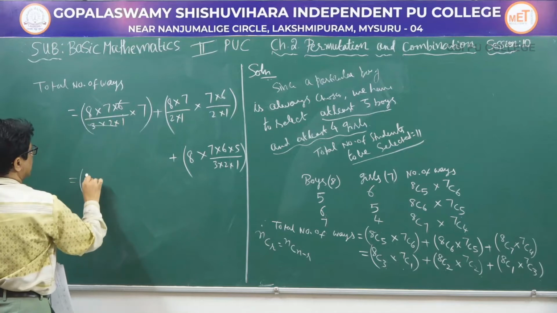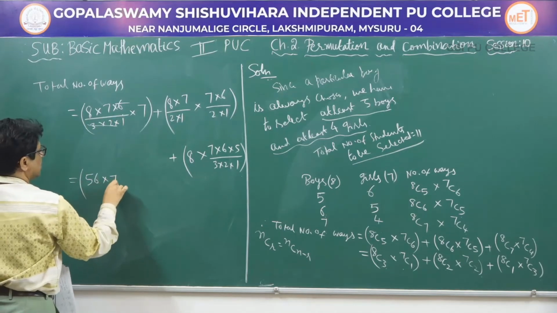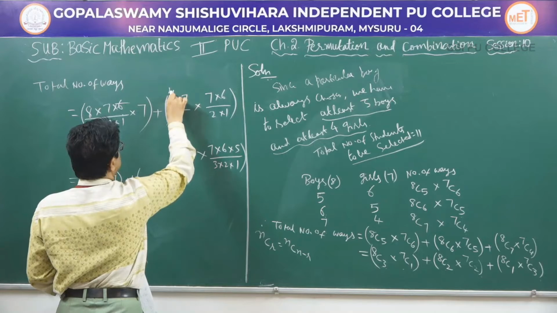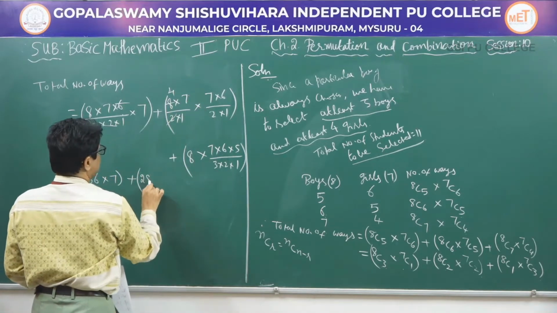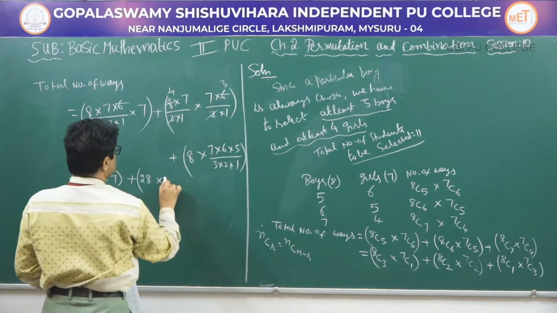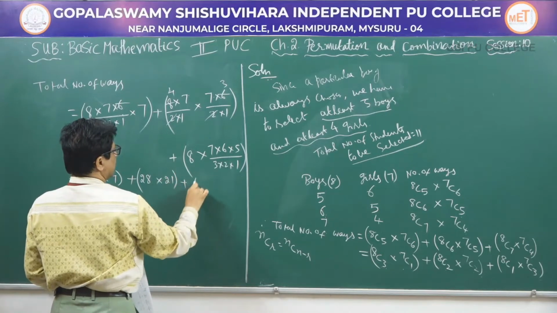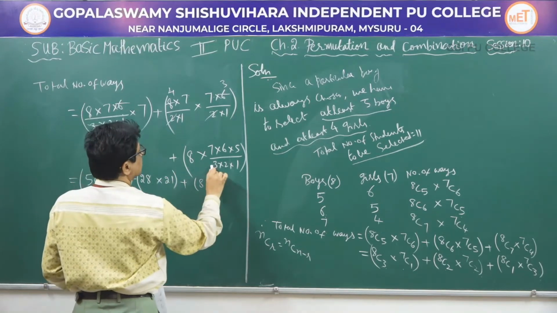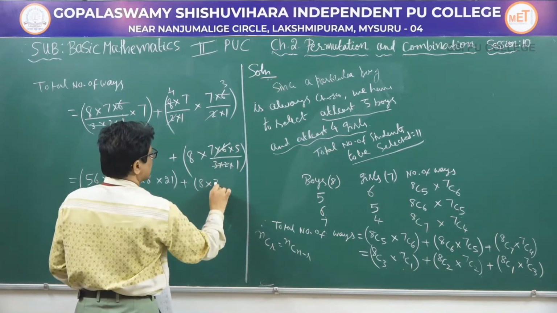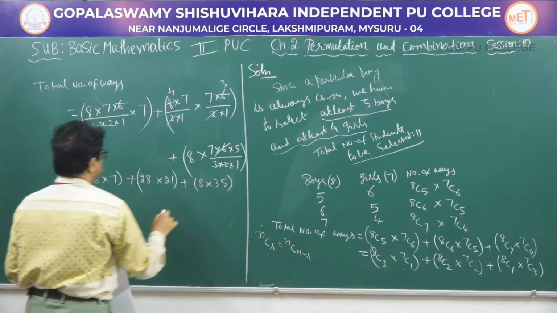8 7s are 56 into 7, plus 2 1s are 2, 4 7s are 28, into 2 1s are 2, 3 7s are 21, plus 8 into 3 2s are 6 and 6 will get cancelled, 7 into 5 is 35.